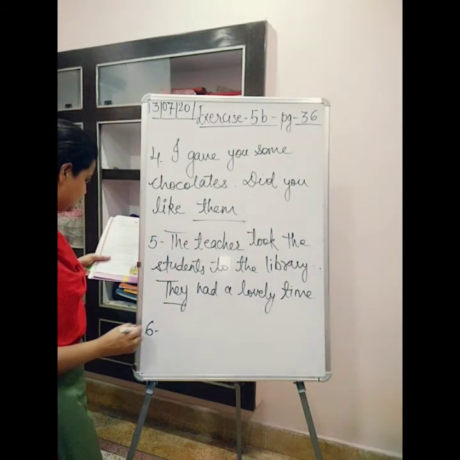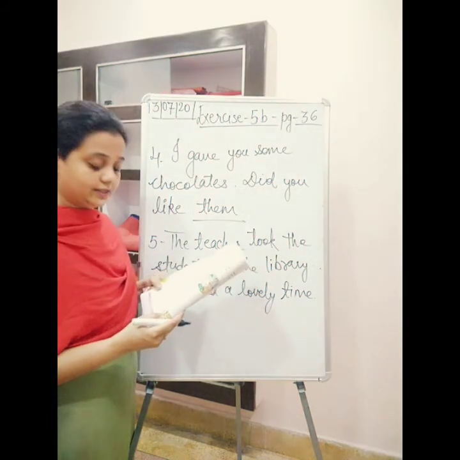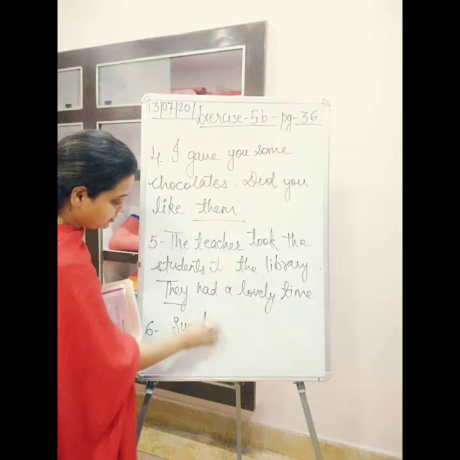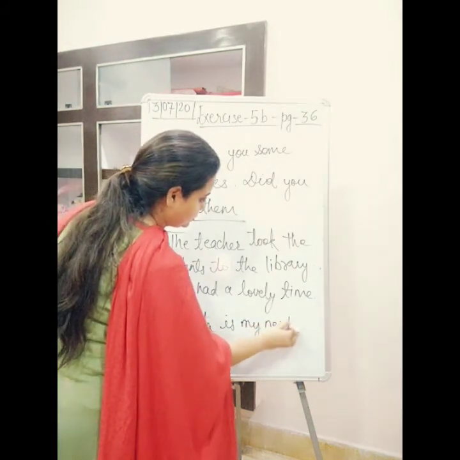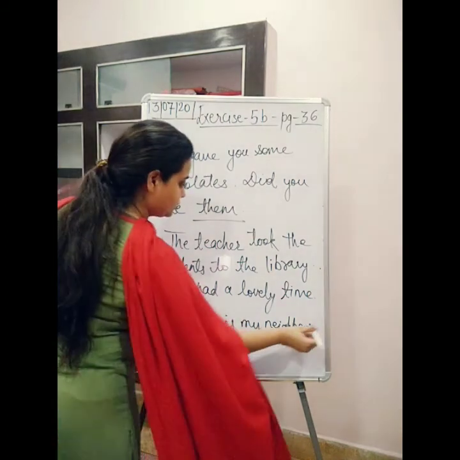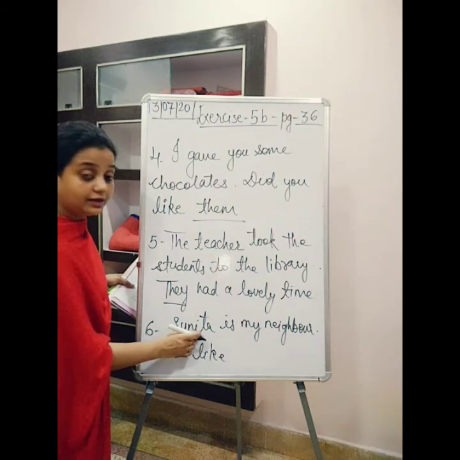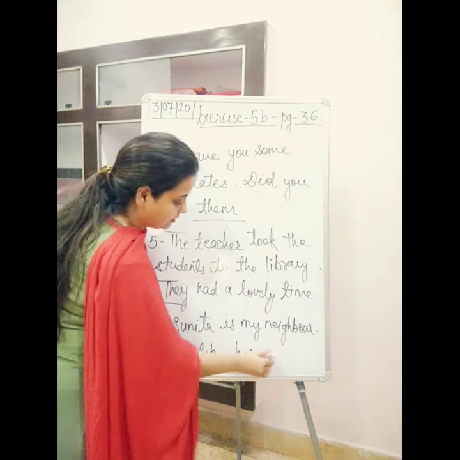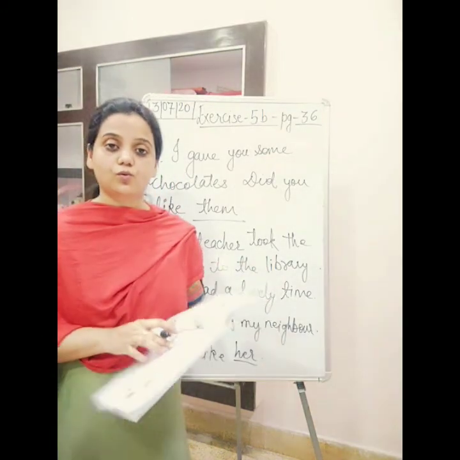The sixth and last one is, Sunita is my neighbor. I like Sunita. Okay, so it's very easy. Sunita is my neighbor. Full stop. I like her. For Sunita, we will use the pronoun her. I like her. Okay, I hope this is clear to all of you.